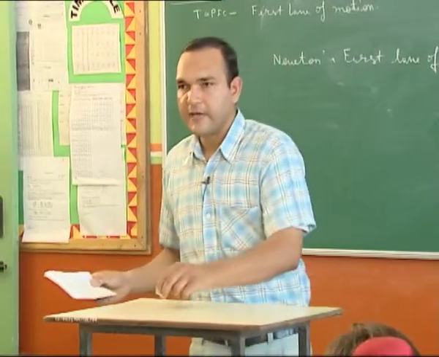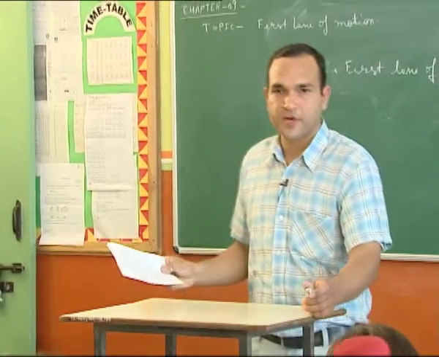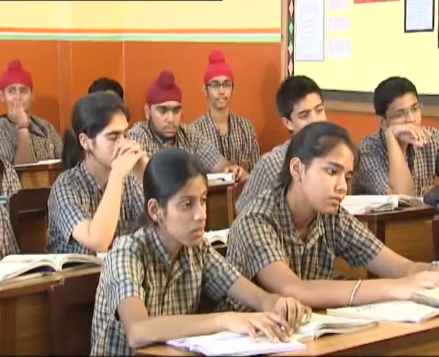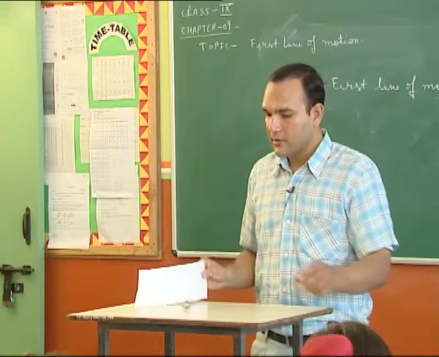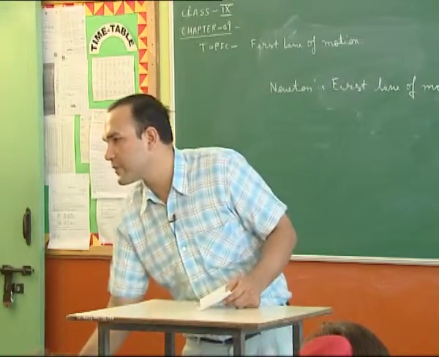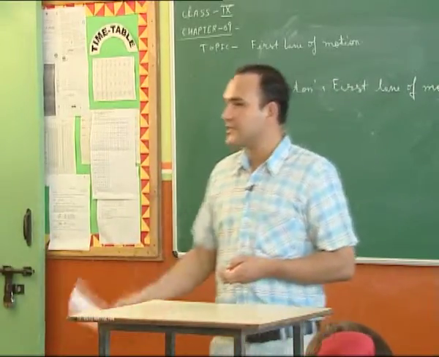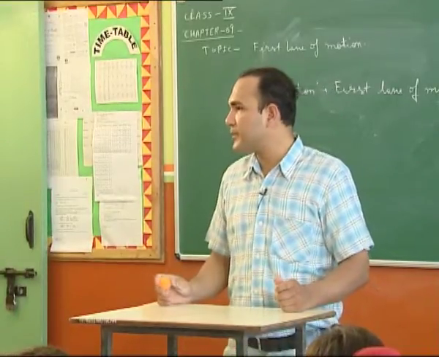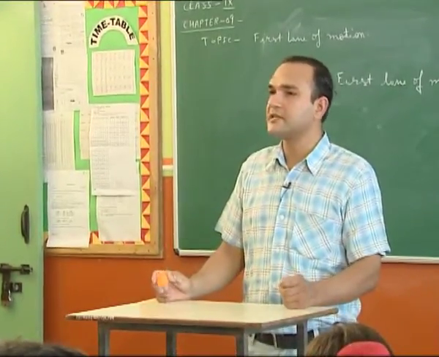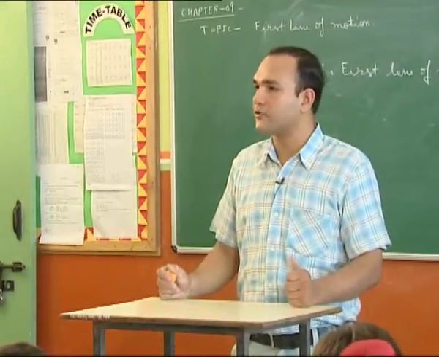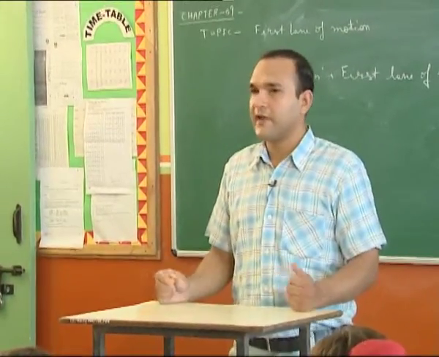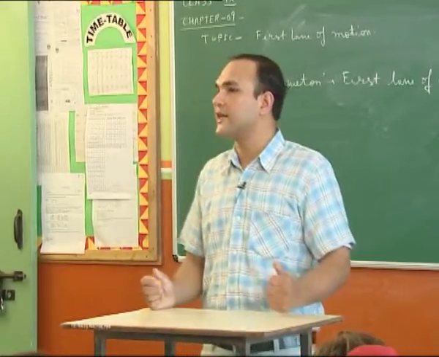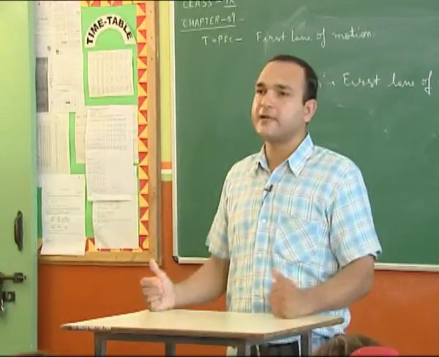Now similarly, suppose this plastic ball is moving and we want to stop it, we can stop it with little force. Now when a heavy object is moving, like this heavy ball, we are not able to stop it with the paper piece. So this explains inertia, and it shows that mass is the measure of inertia. More the mass, more is the inertia, meaning more is the tendency to remain in its state of rest or of uniform motion. If a heavy object is at rest, then it is difficult to move it in comparison with a lightweight object. More force is needed to move it.